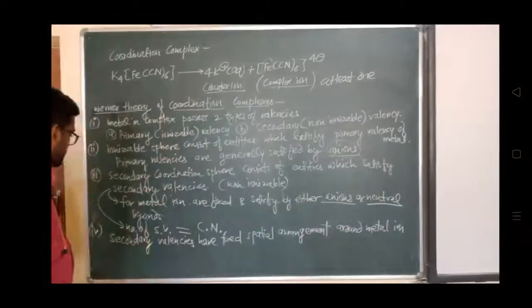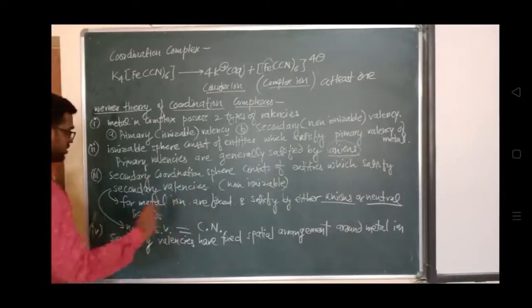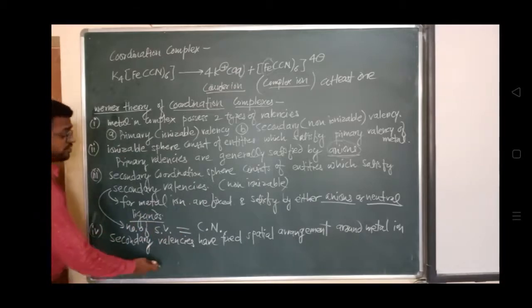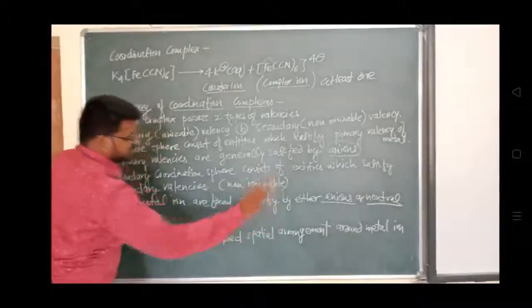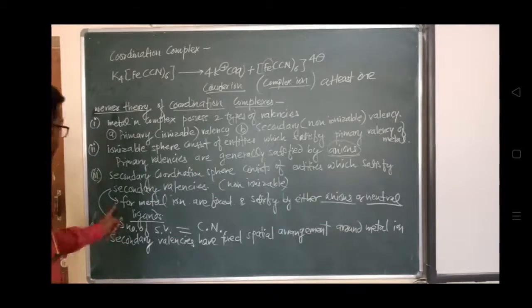So either it is satisfied by anion or neutral ligands. So this is the third, and the last postulate is about the secondary valencies having fixed spatial arrangement around metal ion. We'll see how these secondary valencies have fixed spatial arrangement.